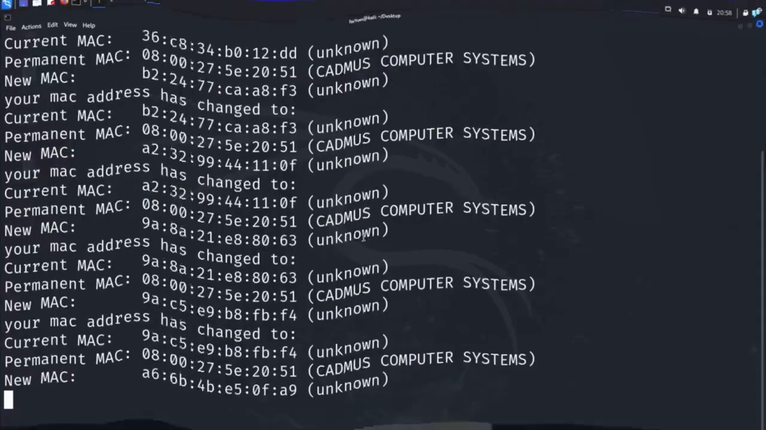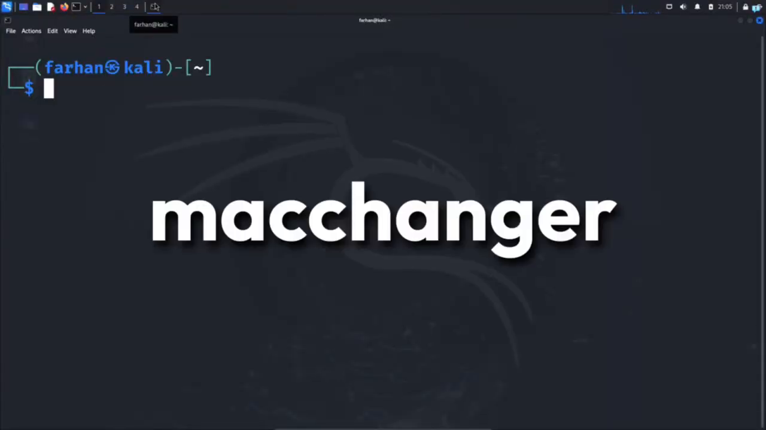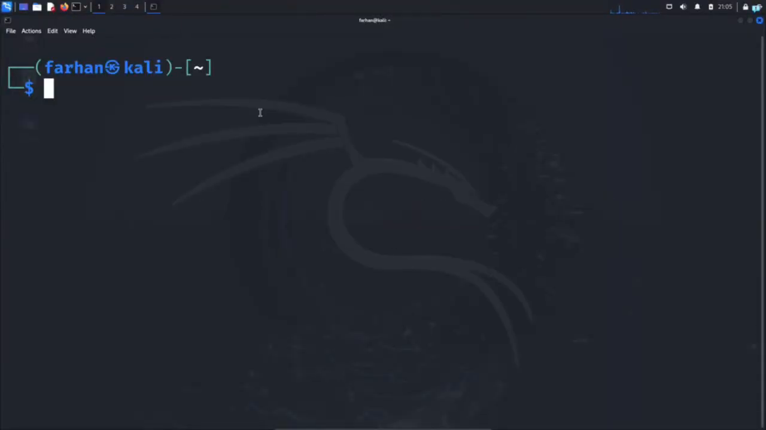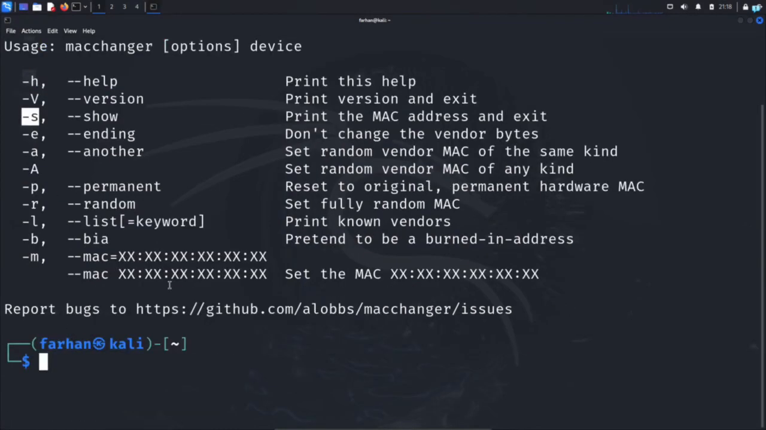Let's get started. So I'm in my Kali Linux right now, and the tool that we are going to be using to change our MAC address is called MacChanger. MacChanger is already installed by default on Kali Linux. You can check the help menu with the command macchanger --help and press enter. The first option that we are going to check is the -s, which will print the current MAC address.